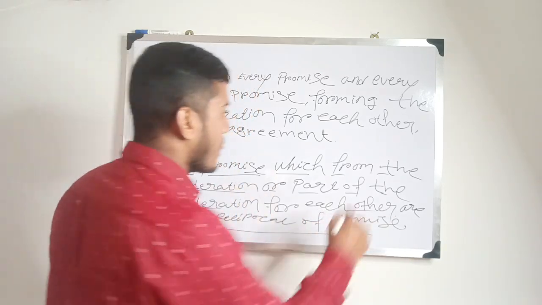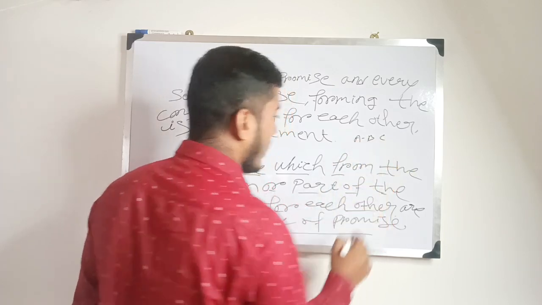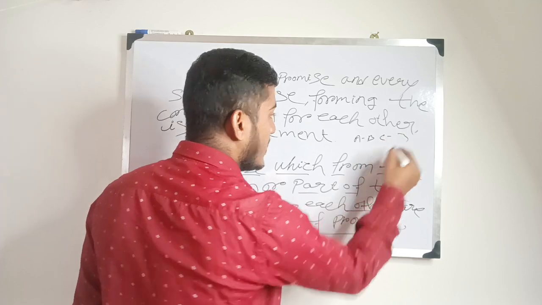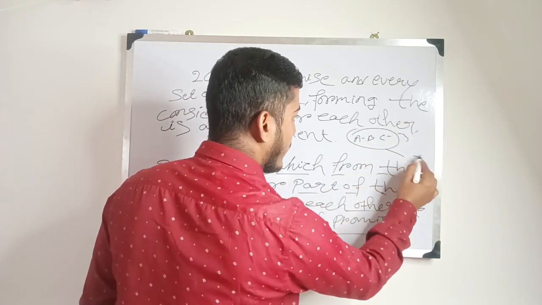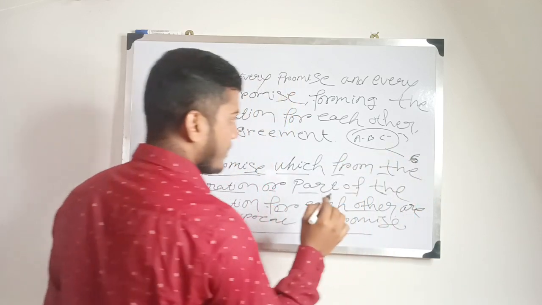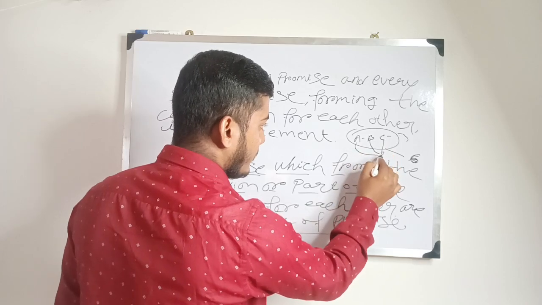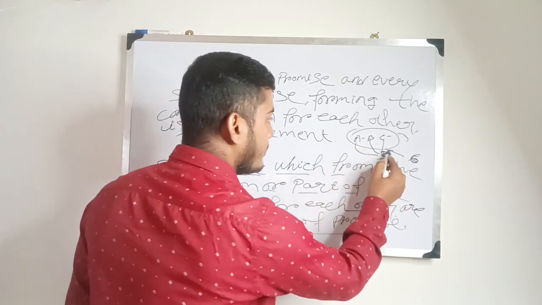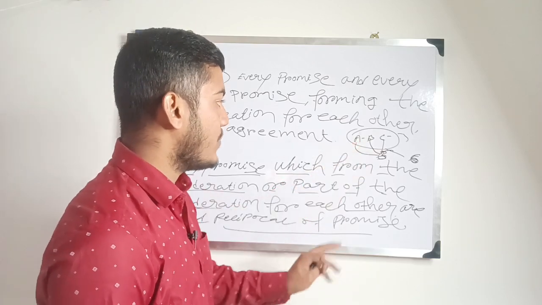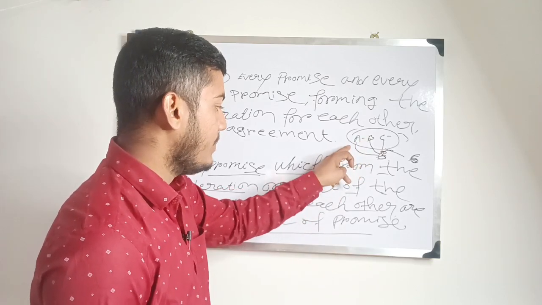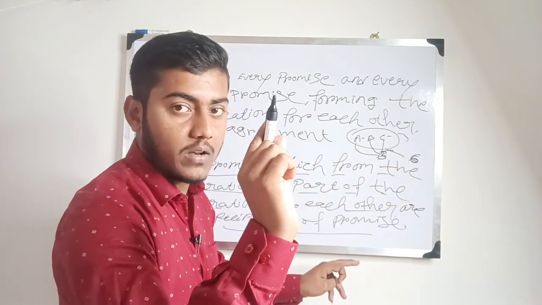For example, there are A, B and C. There are three persons and they agree to buy that marker at, for example, 6 rupees, and each party gives 2 rupees. Then it is a total of 6 rupees. That is called a reciprocal promise, because each party gives some consideration, and apart from that they get that marker.